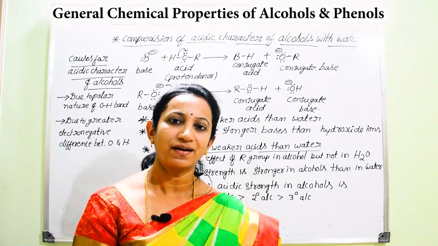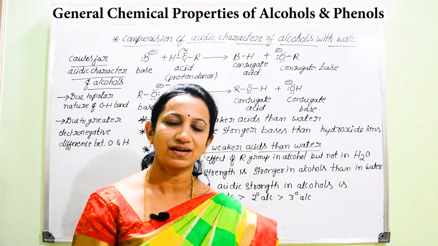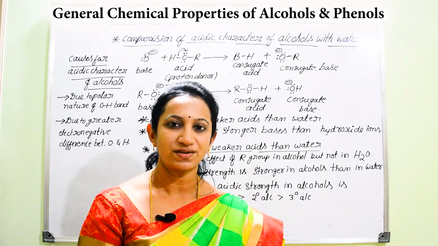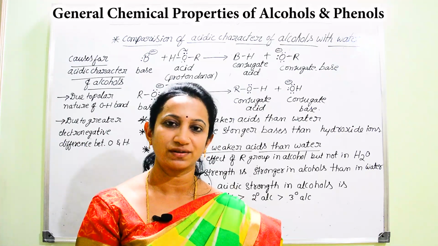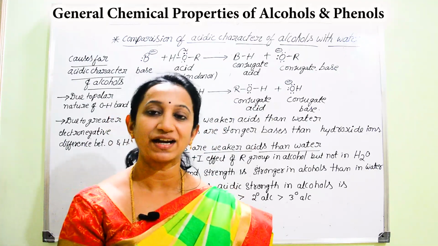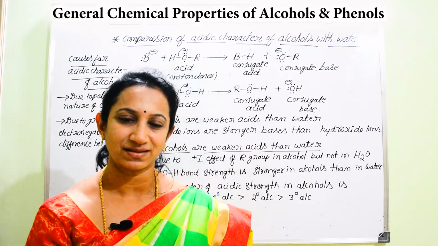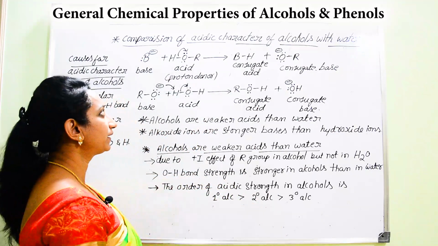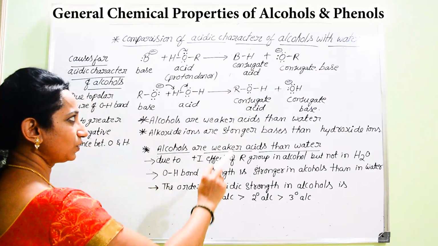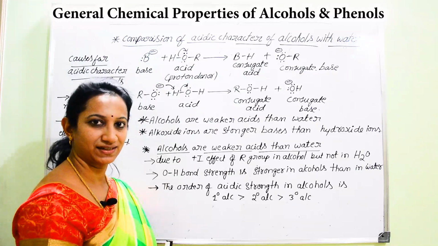And of course, they are acting as Bronsted acids. What are Bronsted acids? These are the compounds or molecules which can donate a proton. And Bronsted bases are those which can accept a proton. Here both alcohols as well as phenols can donate a proton, release a proton, hence they are acting as Bronsted acids. Now we are going to compare the acidic character of alcohols with water. But before that comparison, as you know they are acidic in nature.